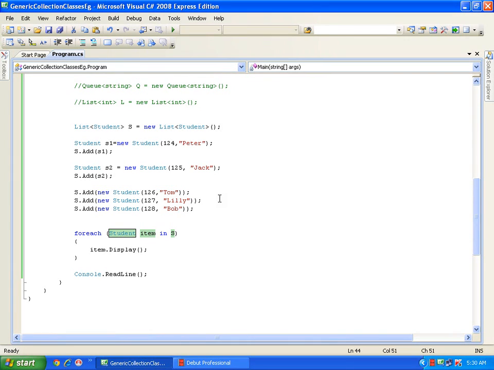I have a department table. So for that I'll have a department class in which I have department ID, department name and some information. That will be a department class. So I have the list of departments. So I'll be creating a department class, then list of departments, and I'll be storing each and every record as a separate object in the list. So I'll have list of departments, I have list of employees, I have list of students, I have list of all the infrastructure. So everything, whatever I have, I'll be working with list in almost all the projects. So this is all about your generic collection classes. So list is a very important class. We are going to work with this a lot.